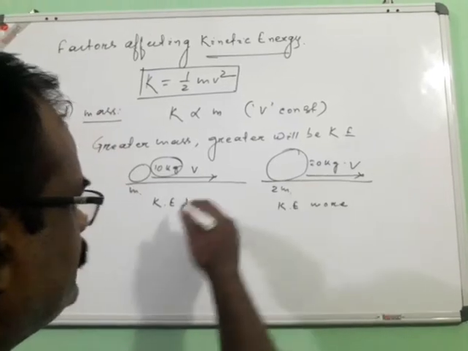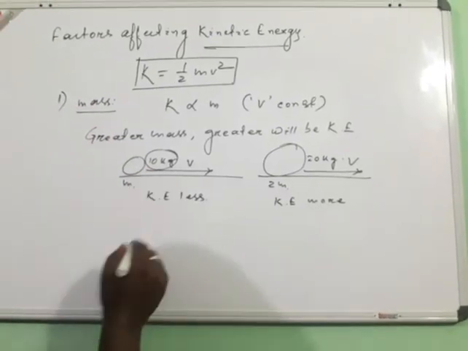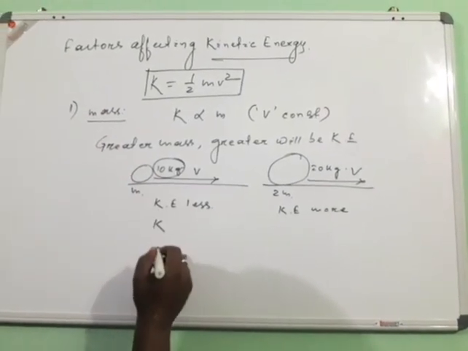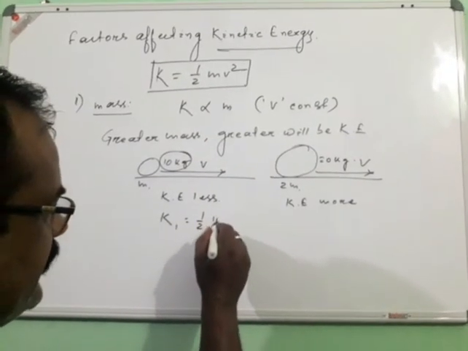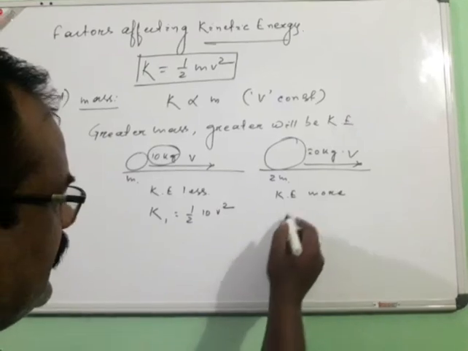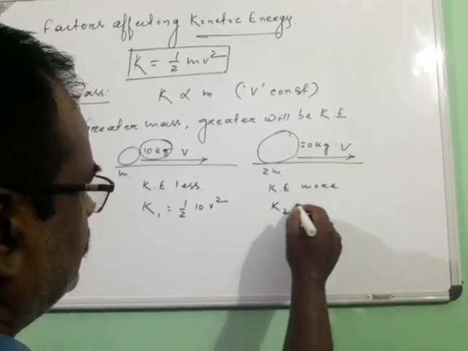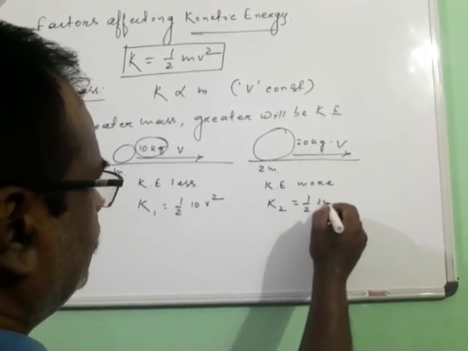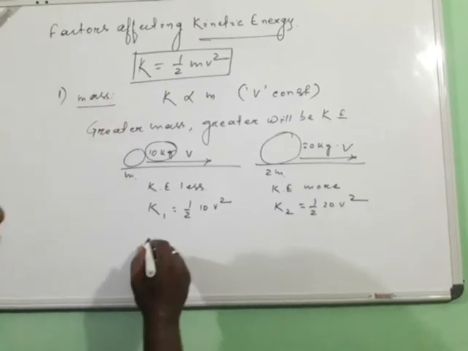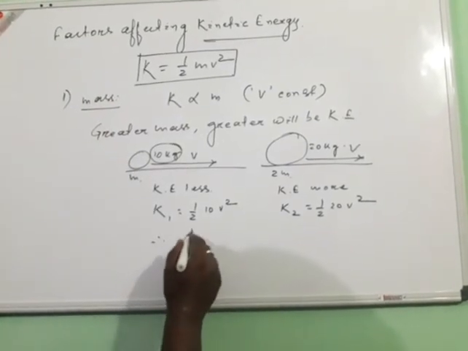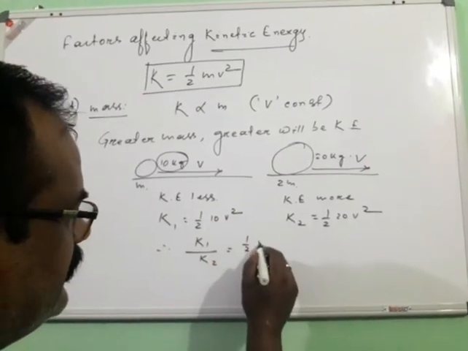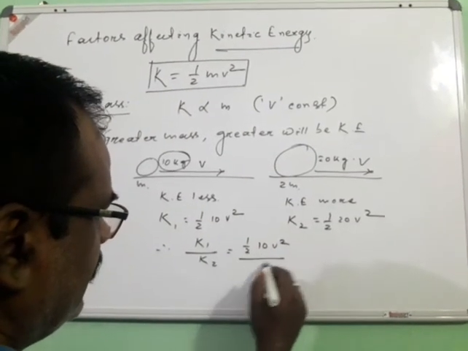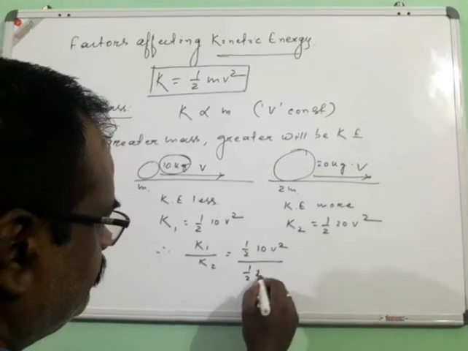And if we take the ratio between these two, then the kinetic energy of body 1 is equal to half into 10 into v square, and here kinetic energy is equal to half into 20 into v square. So if we take the ratio, K1 is to K2 will be equal to half 10 v square by half 20 v square.